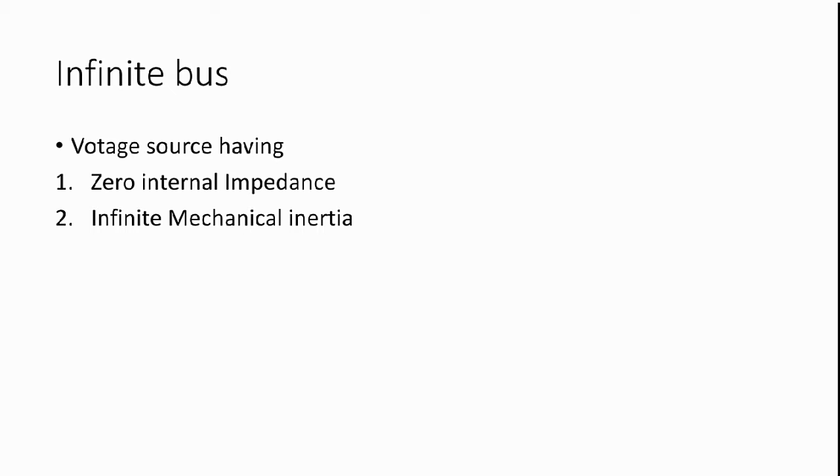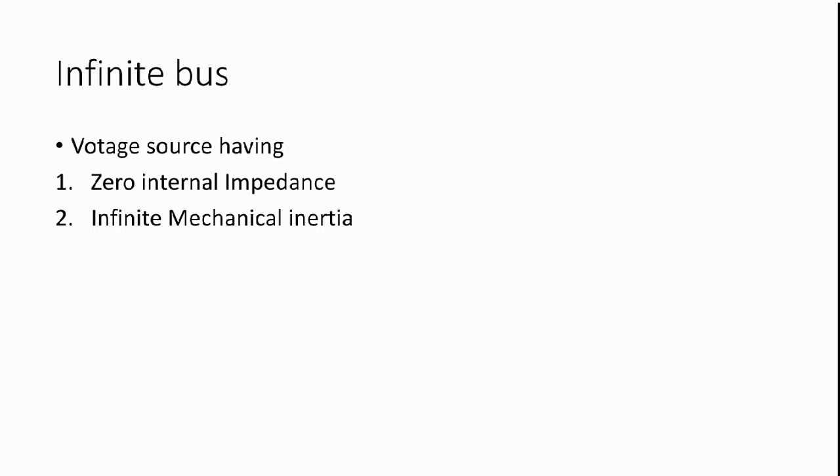First of all, we know what an infinite bus is. An infinite bus means a very large alternator, or lots of alternators connected together. So changing a single alternator or the excitation of a single alternator cannot impact the bus voltage and frequency. In that case voltage and frequency will be constant.